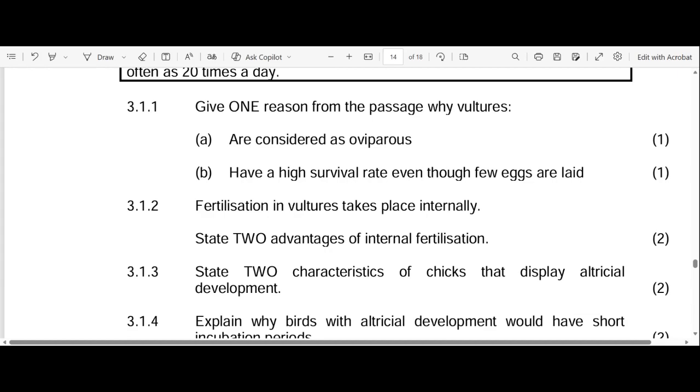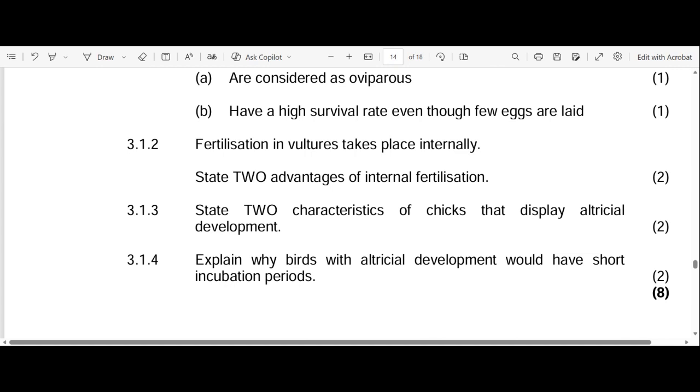Does that make sense? And also the gametes don't have high chances of drying out. They're in a moist environment as compared to when the gametes are laid outside of the mother's body. They stand a chance of dehydrating or drying out, or being eaten by predators. But internally, there's moisture, so they will be moisturized through and through until fertilization happens. So those are two advantages of internal fertilization.